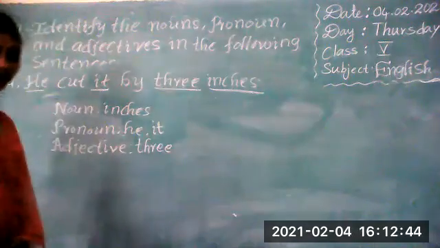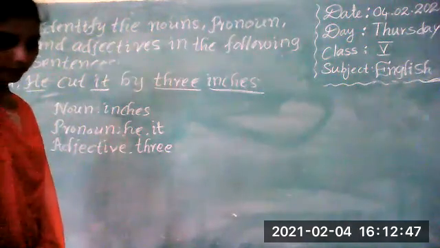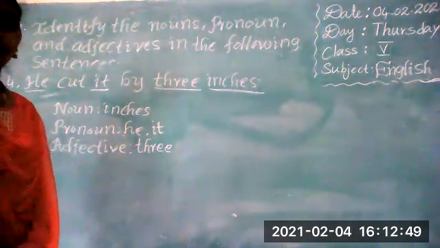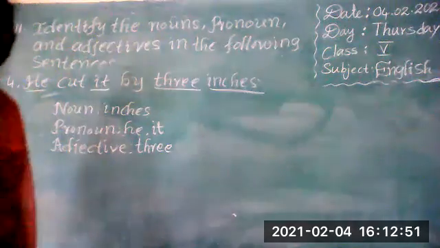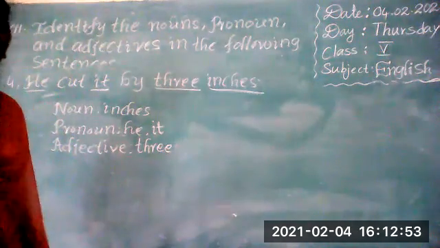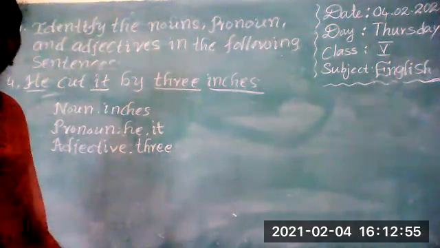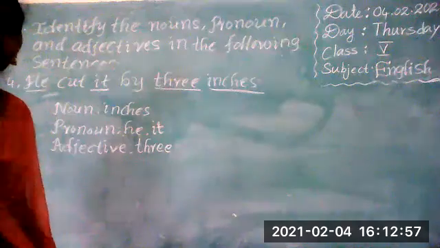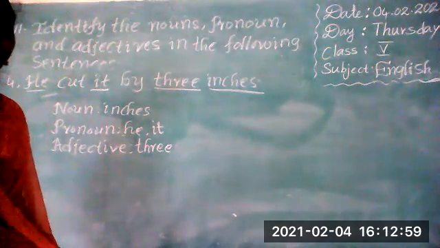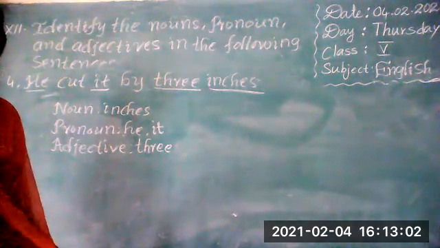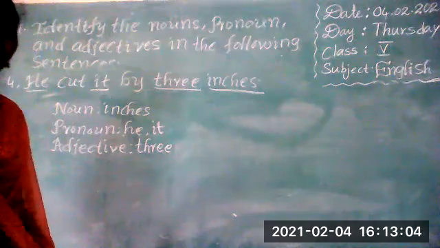Next. Have you written all? Did you complete? What happened to particular students? They are not sending replies. Only one or two students are sending. Completed or not?